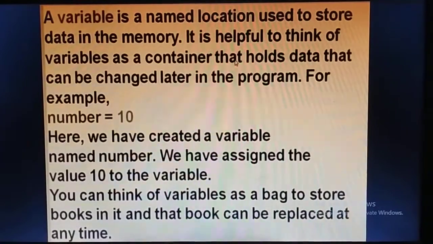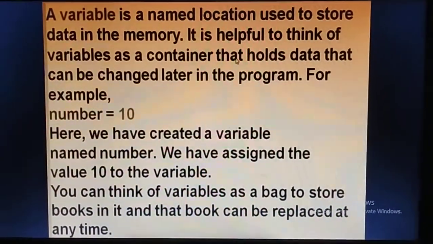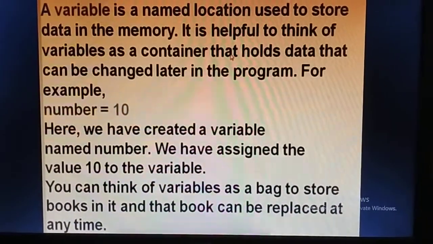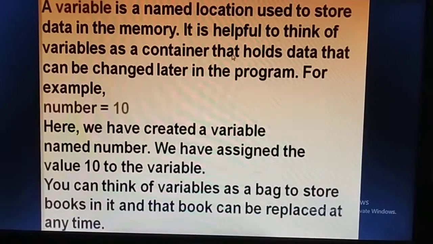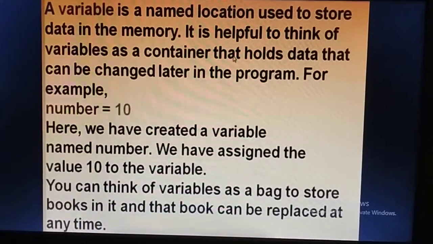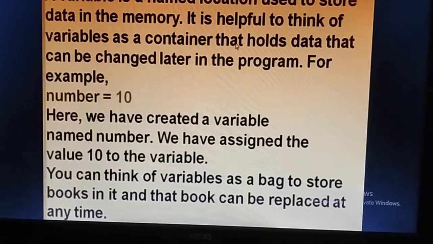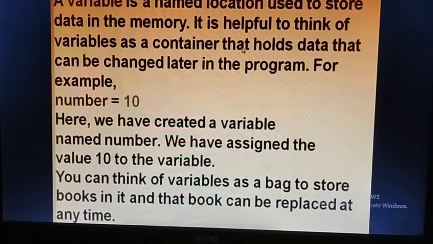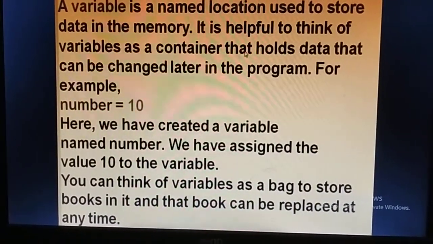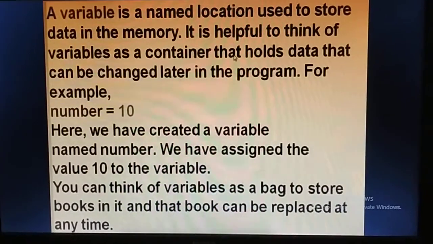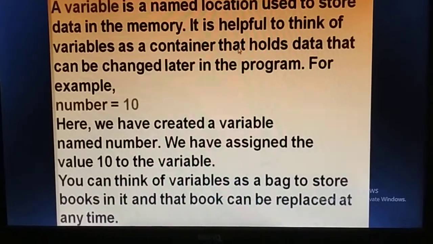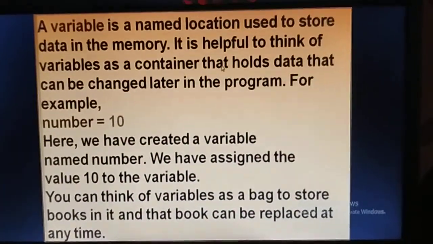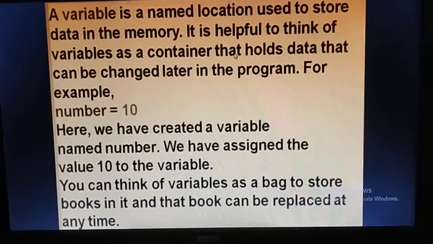Now we have to discuss variables. A variable is a named location used to store data in memory. It is helpful to think of variables as containers that hold data that can be changed later in the program. For example, number equals 10. We have created a variable named number. We have assigned the value of 10 to the variable. You can think of a variable as a bag to store books in, and those books can be replaced at any time. That is a variable.